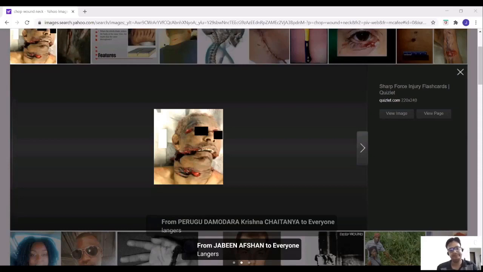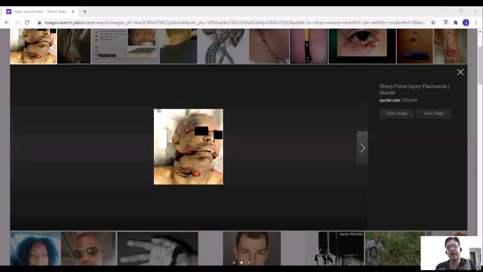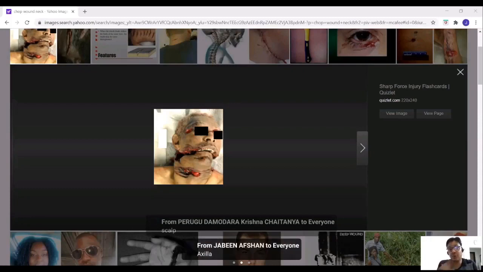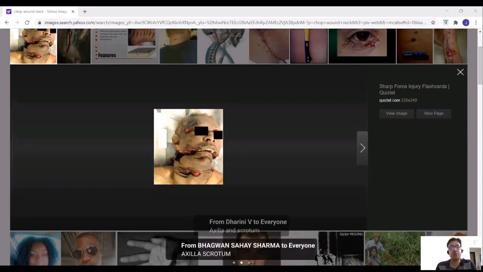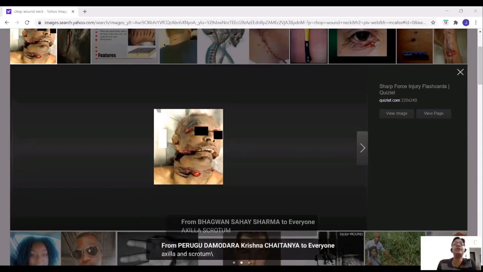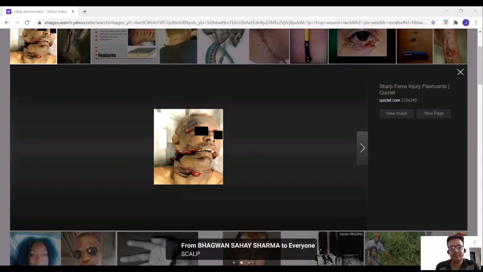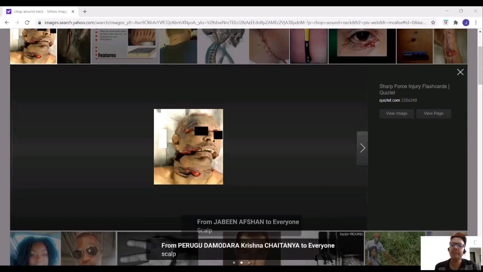Very good. Now listen carefully. Lacerated-looking incised wounds are present on which part? Means these are incised wounds looking like laceration. Lacerated-looking incised wounds are present in axilla and scrotum. Now second question. Incised-looking lacerated wounds are present in bony prominences. Yes, you are absolutely right.